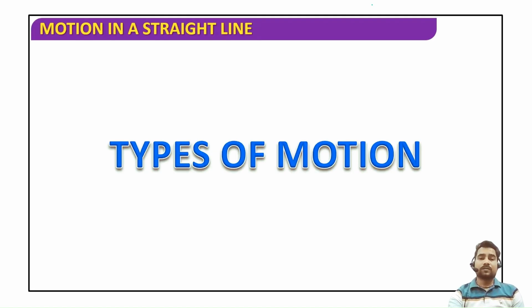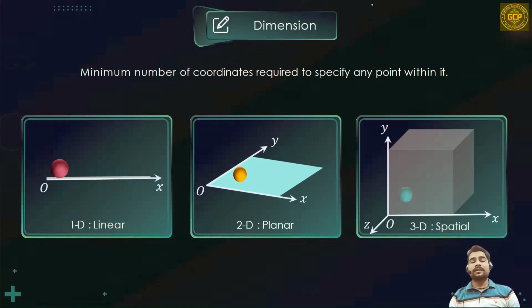Types of motion. According to dimension, there can be three types of motion. First motion is known as linear motion. Second one is 2D motion or two-dimensional motion. And third one is 3D or three-dimensional motion.